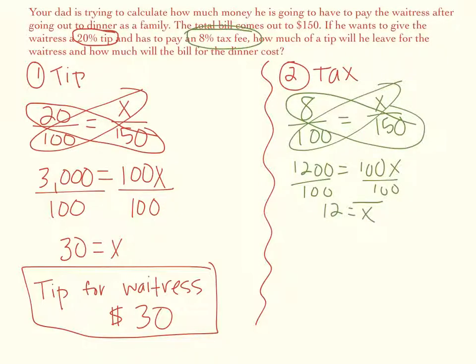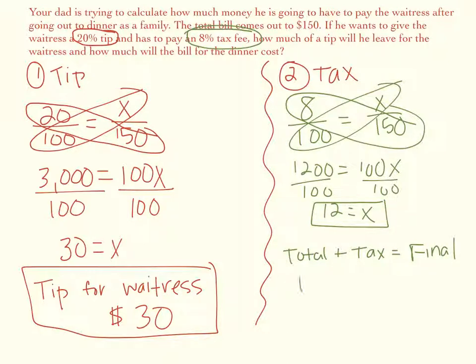So that 12 equals x is not our answer. That is how much extra we are going to have to pay because of the tax. So what we need to do to actually determine the total cost of the bill is take the total and add the tax to get the final.